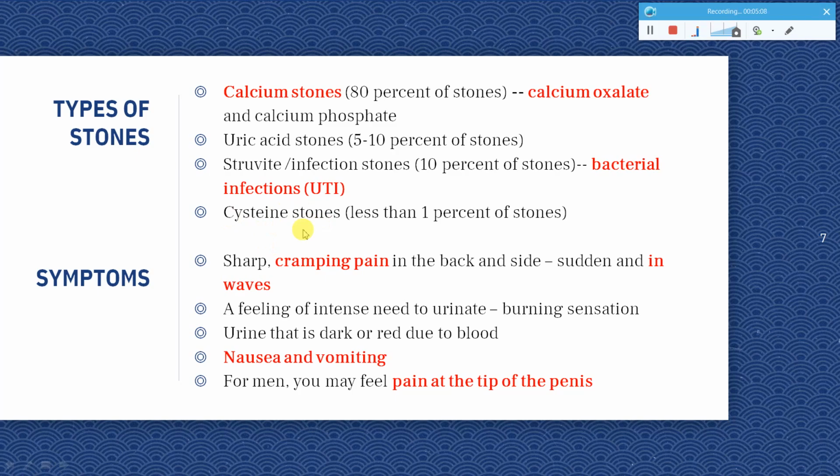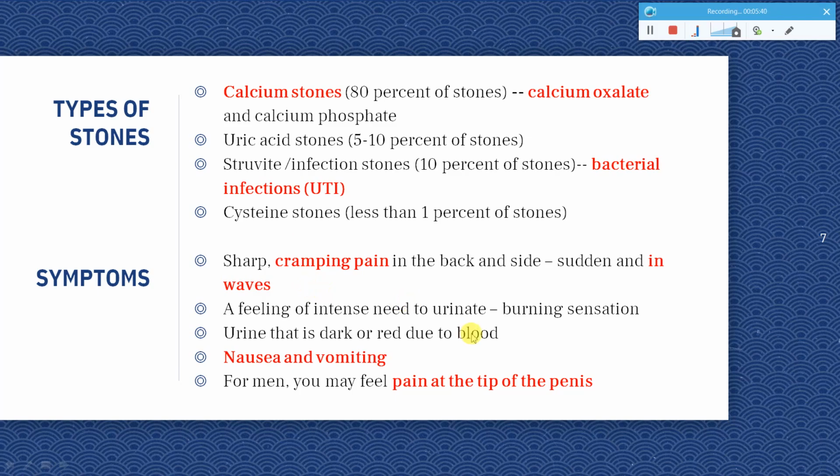And coming to the symptoms, you can have cramping pain, and it is not like continuous pain. It comes from the back of the side and suddenly in the form of waves. So suddenly you will get the pains and suddenly it stops. And even you can have a burning sensation when you urinate. That can be one symptom that there might be kidney stones. And the urine can be very dark in color or red due to blood because of the friction between the stone and the walls of the kidney, which can lead to blood. And it can also lead to nausea and vomiting. And in the case of men, you can have more pain in the tip of the penis.